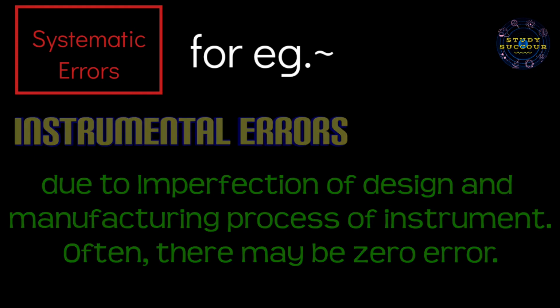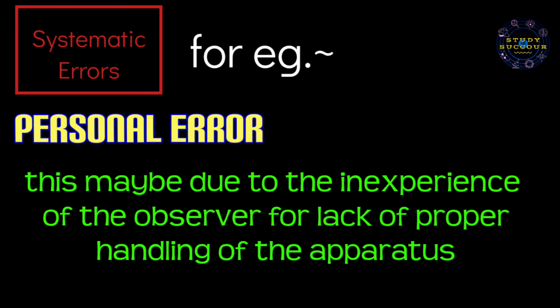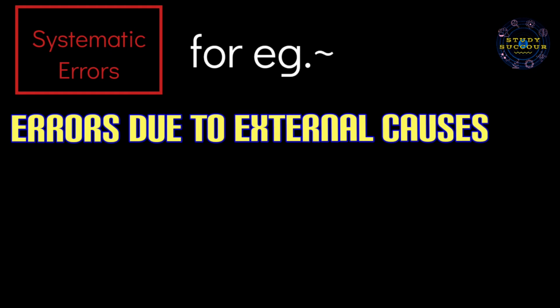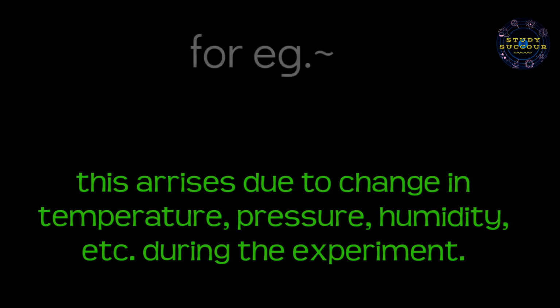The second one, personal errors. This may be due to the inexperience of the observer or lack of proper handling of the apparatus. Now the last example, errors due to external causes. This arises due to the change in temperature, pressure, humidity, etc. during the experiment. Relevant corrections can be made to minimize their effects.